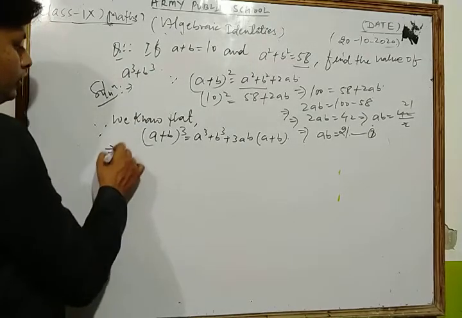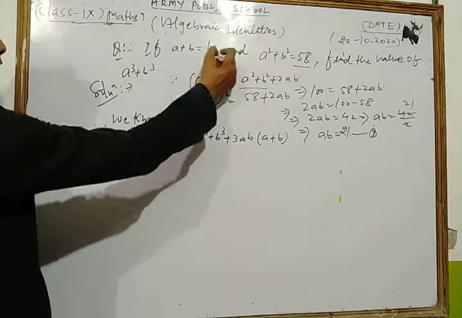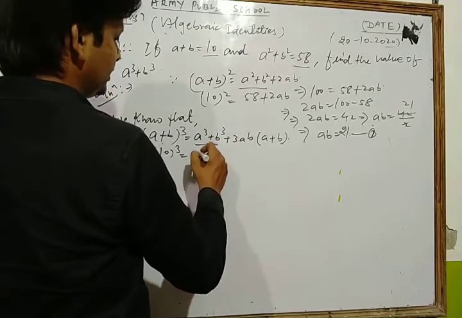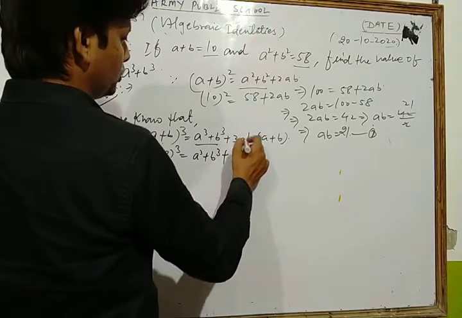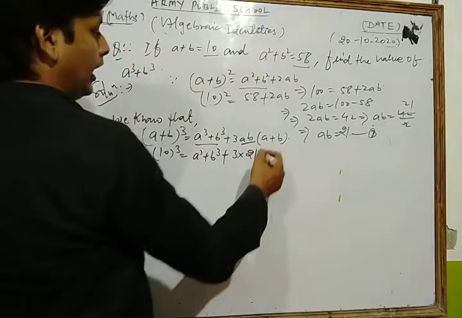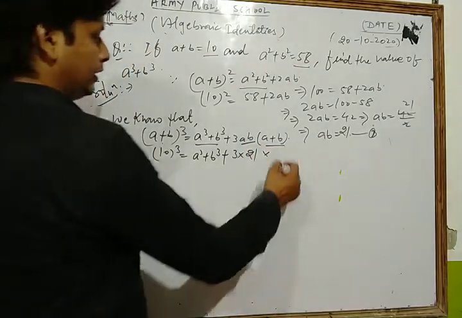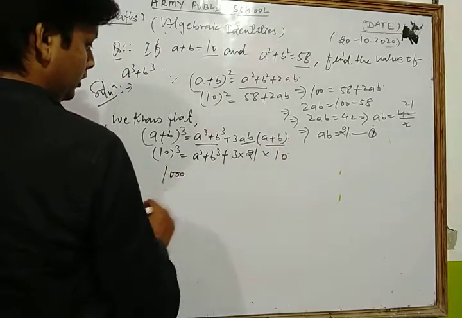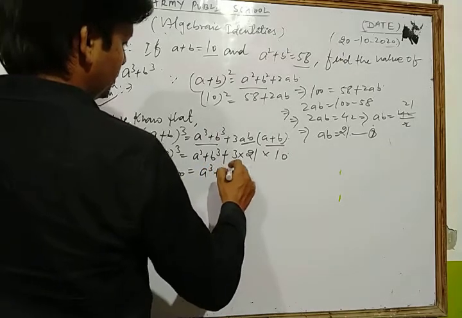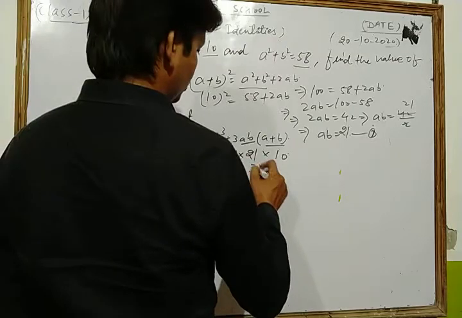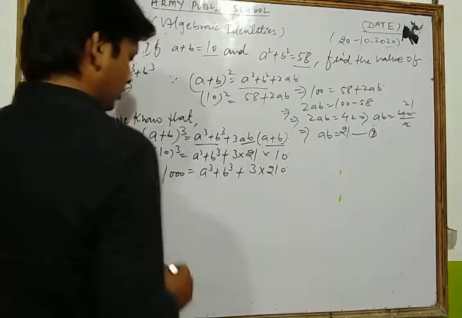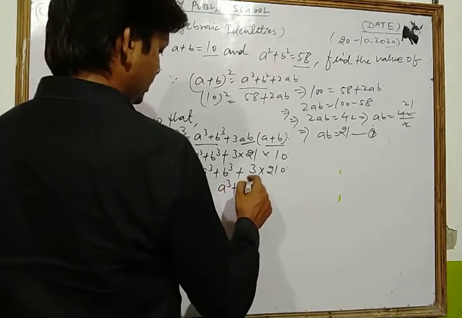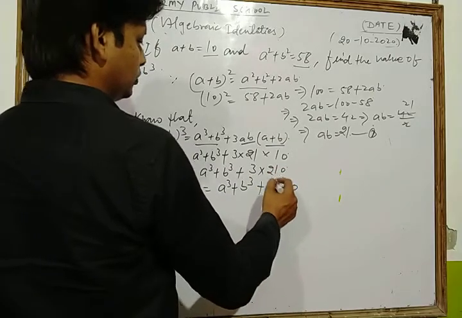Let's see. First of all we put the value of a plus b, which is 10. So this is 10 cube is equal to a cube plus b cube plus 3 into the value of ab, which is 21, and into the value of a plus b, which is 10. Now look, 10 tens are 100, tens are 1000 is equal to a cube plus b cube plus 3 into 21 into 10, which is 210. Now we have 1000 is equal to a cube plus b cube plus 630. 3 ones are 3, 3 twos are 6.